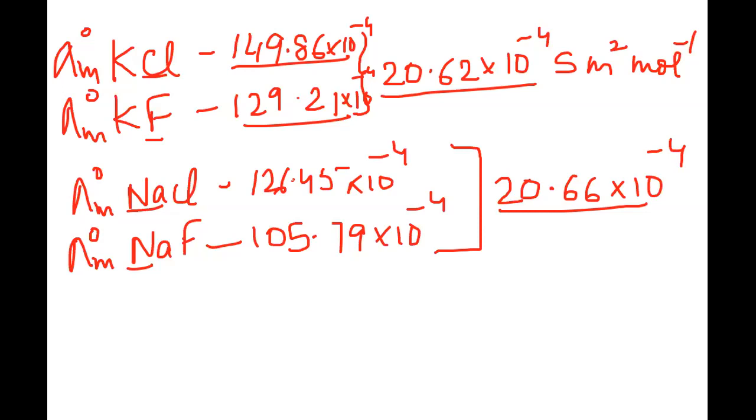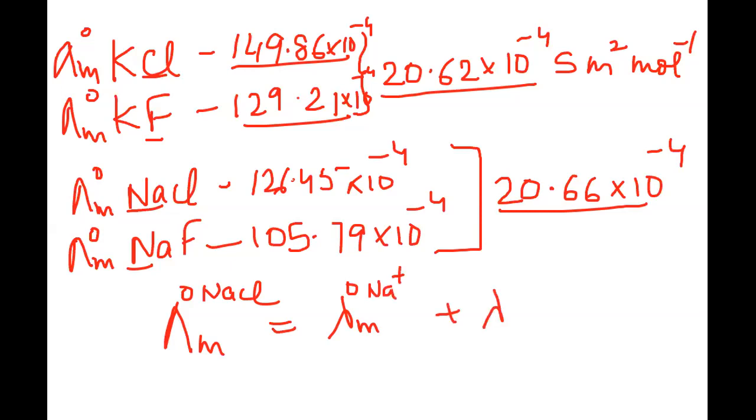So what he meant to say was that if I am talking about the molar conductance at infinite dilution of NaCl or KCl, whatever, then this is actually equal to the molar conductance at infinite dilution of the ion Na plus, ionic conductance, plus the molar conductance at infinite dilution of Cl minus. Only then is this constancy in the difference possible.